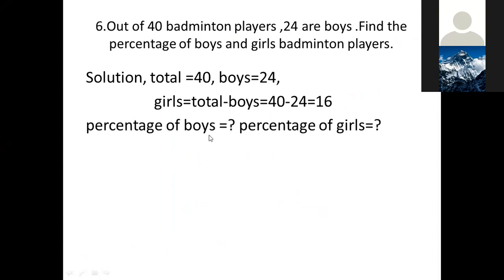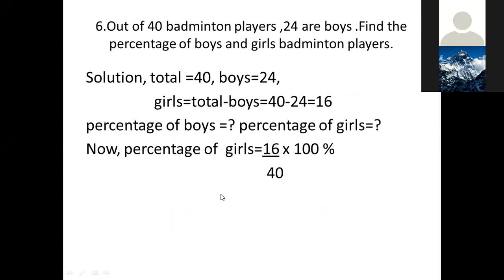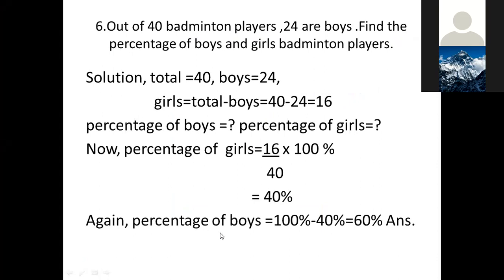Then percentage of boys equals 100% minus girls percentage. Girls percentage you have already found. Then boys percentage will be 100% minus 40%. That means 60%.